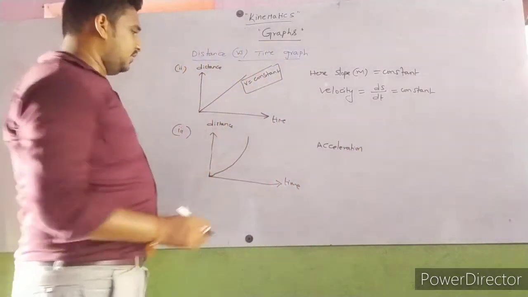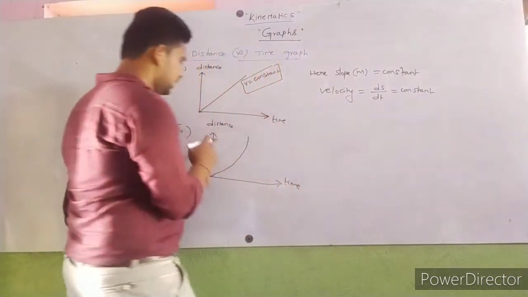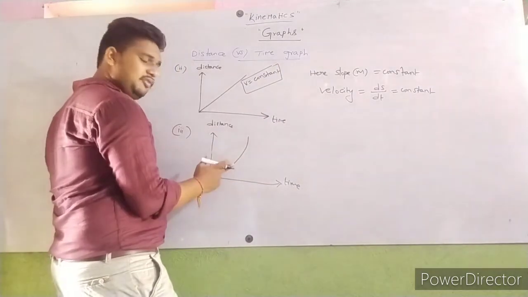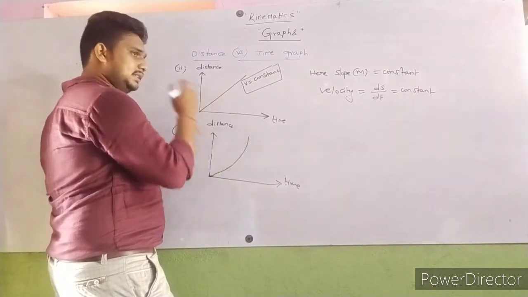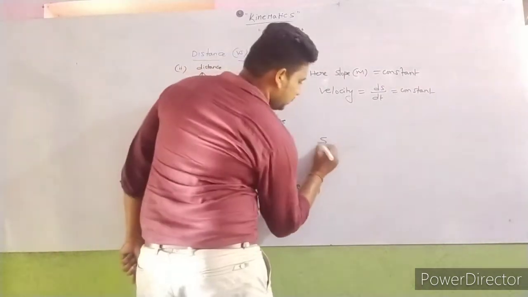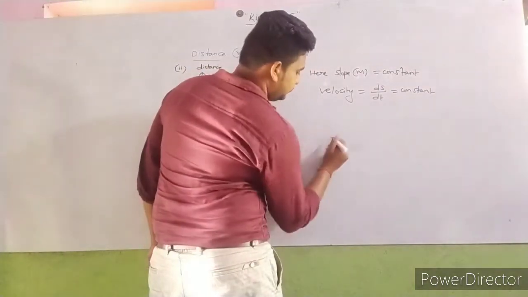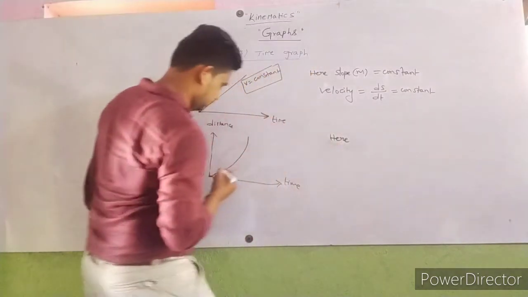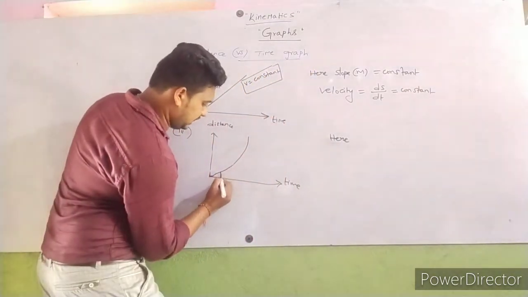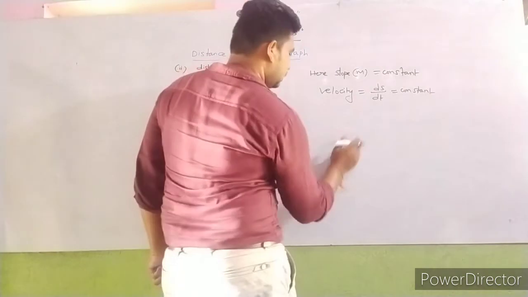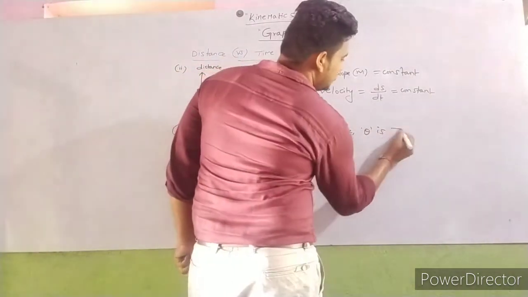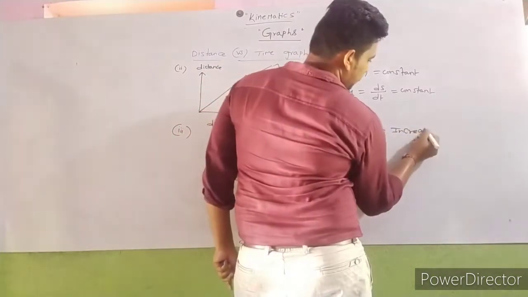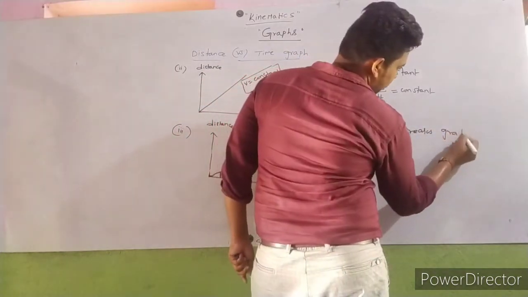Observe carefully: slope of distance versus time graph gives velocity. Here velocity increases gradually. Here this is theta, and theta increases gradually, so the slope increases.